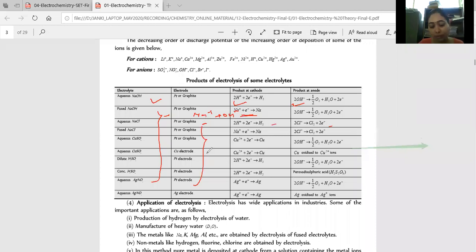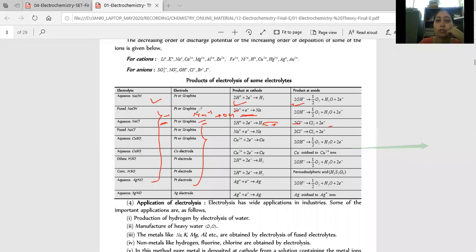At least I suggest whatever examples are given in our textbook, you should know them. It means you should know the products, that on the anode this happens and on the cathode this happens. If you have diluted aqueous solution, I told you, then always take the electrolysis of H plus and OH minus. You don't have to think about anything else. But when you have aqueous NaCl with platinum or graphite, here it is not water, sorry, this is not diluted, this is aqueous. So on anode there is production of Cl2.